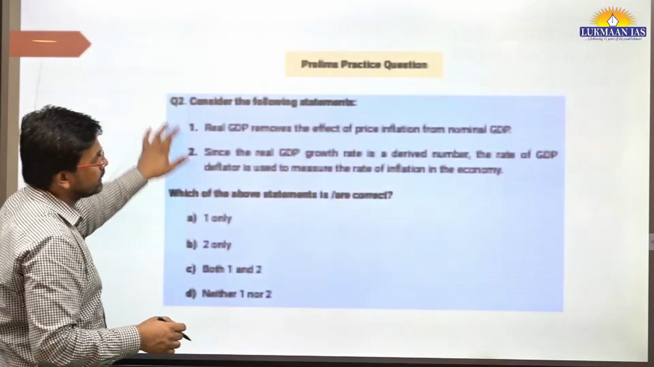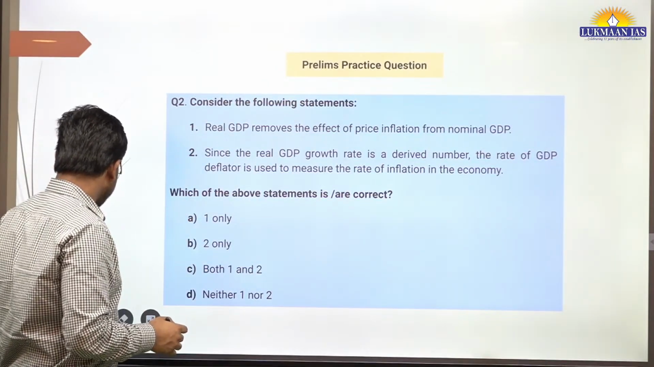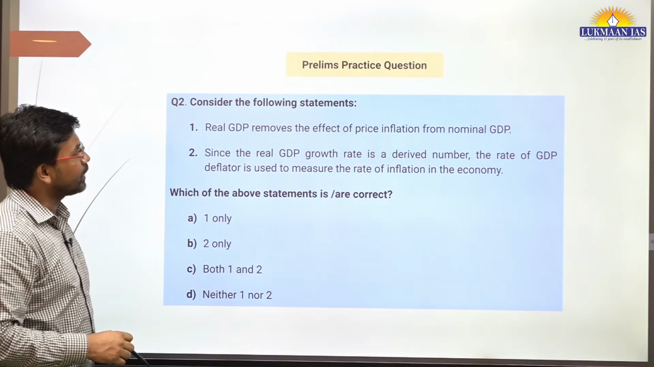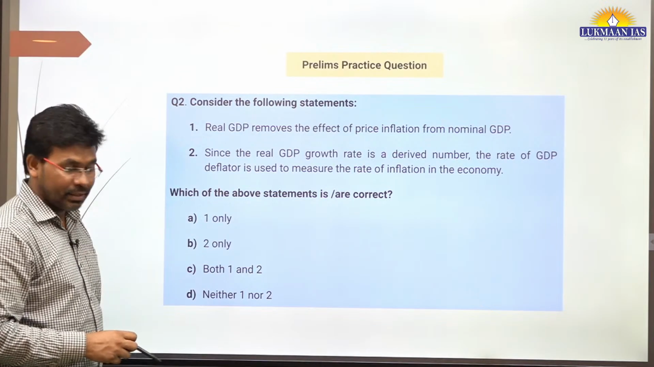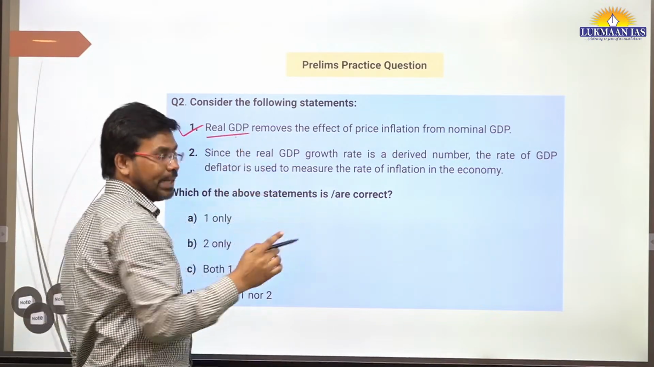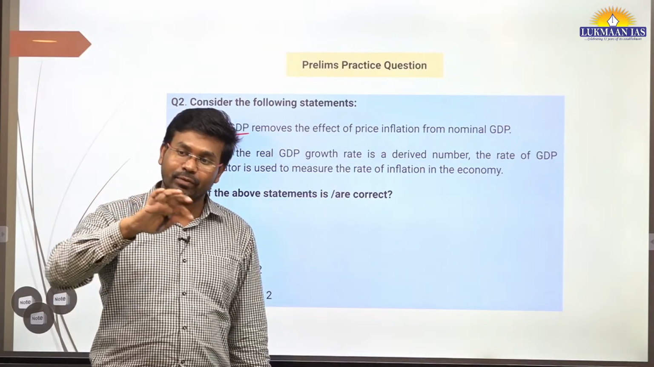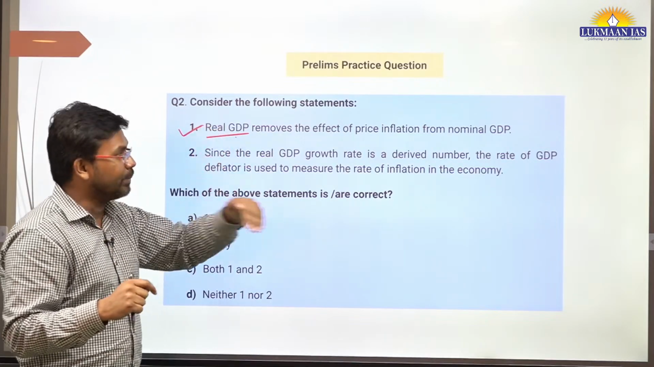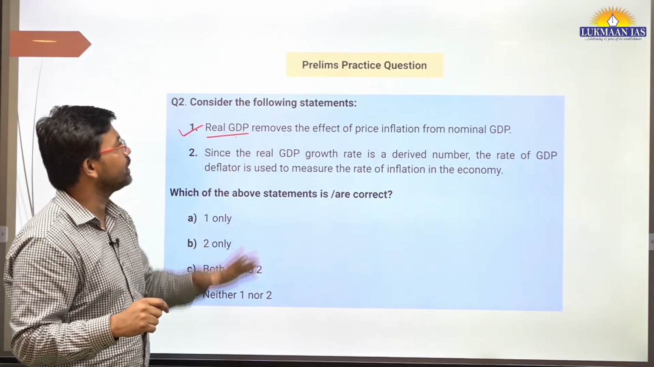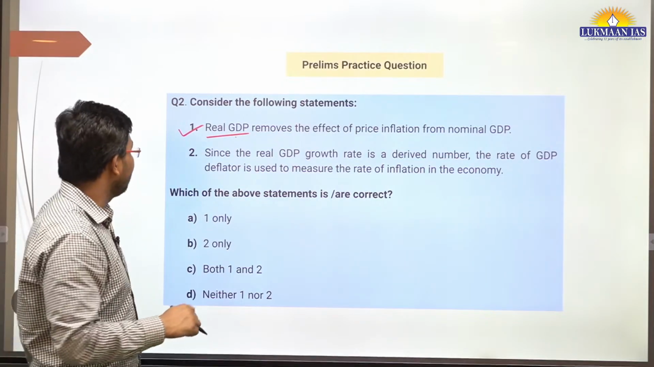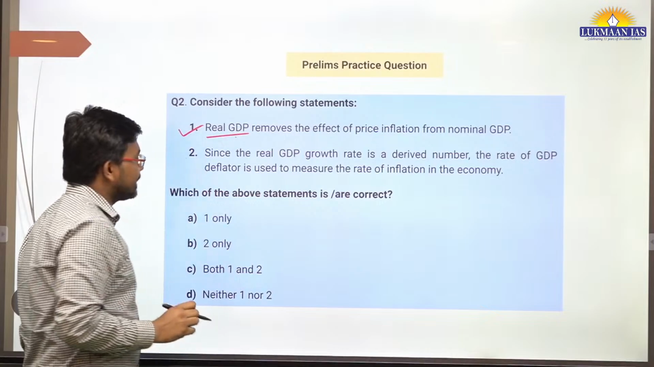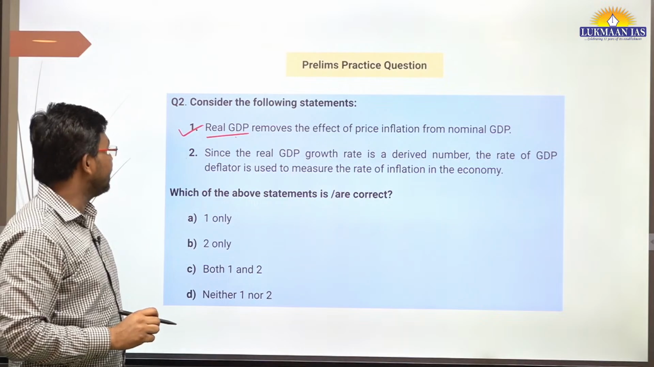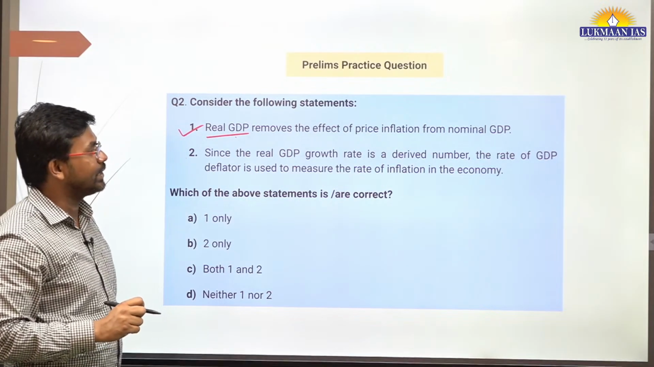Okay, so with this, let us now see this particular question. It says, consider the following statements. Real GDP removes the effect of price inflation from nominal GDP. This is true. Okay, so nominal GDP considers GDP data from the current market prices. Okay, so it includes inflation thing also. Real GDP removes that particular thing. Okay, so real GDP removes the effect of price inflation from nominal GDP. Then second statement, it says, since the real GDP growth is a derived number, the rate of GDP deflator is used to measure the rate of inflation in the economy.